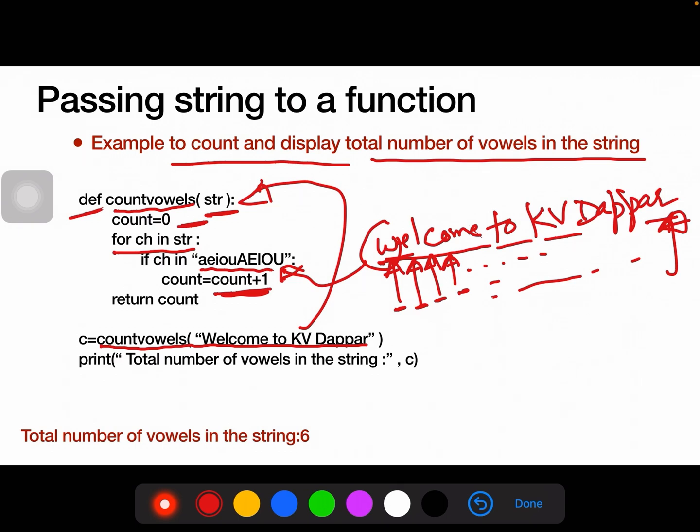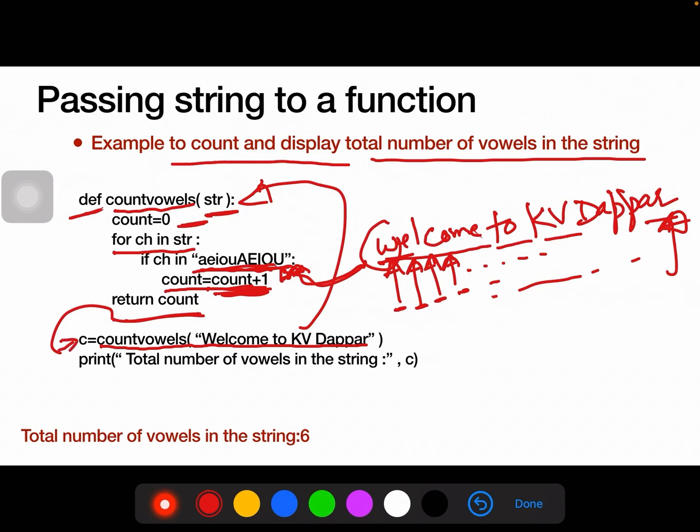If ch is in this string, that means the value of ch is a vowel, otherwise it is not a vowel. So we are doing the same. If ch in this vowel string, then increase the value of count by 1. And at last we are returning the value of count, which will be stored in variable c.